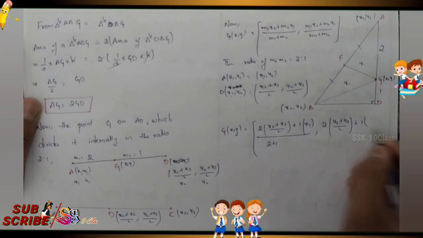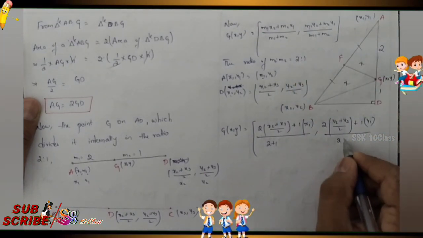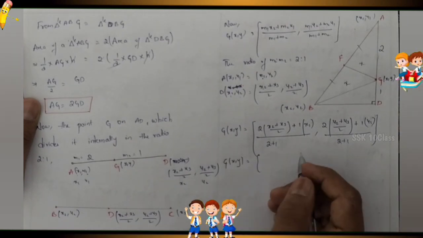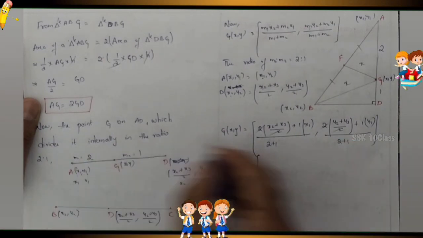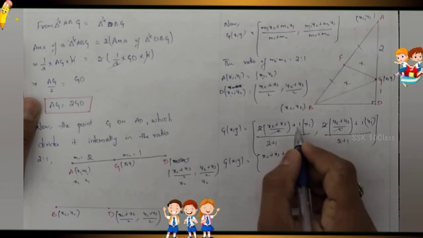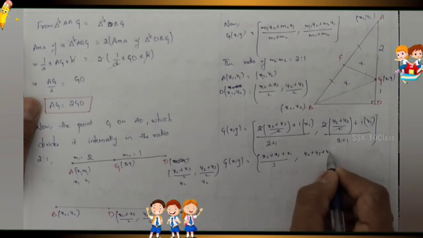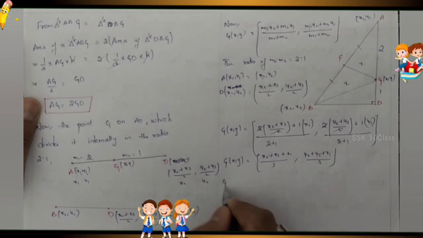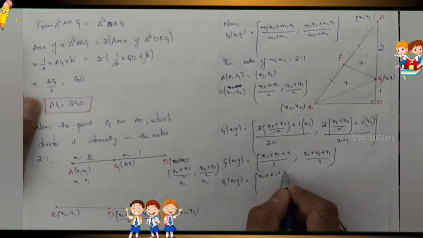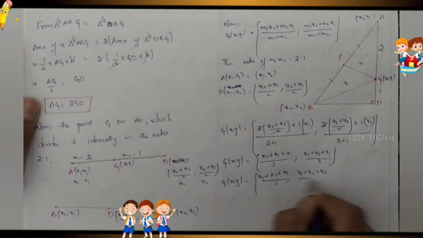m2 is 1, into y1, y1 only, by m1 plus m2, that is 2 plus 1. Now G of x comma y is, here 2 cancels, here also 2 cancels. So what are we getting? x2 plus x3 plus x1, 1 into x1, x1 only, by 3. Now y2 plus y3 plus y1 by 2 plus 1 is 3. Now write order-wise: G of x comma y is x1 plus x2 plus x3 by 3 comma y1 plus y2 plus y3 by 3.